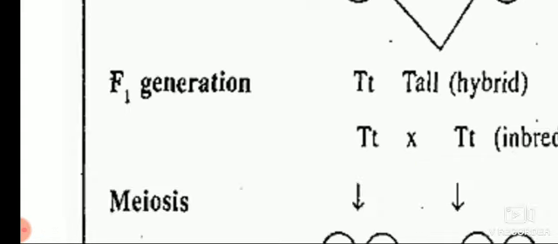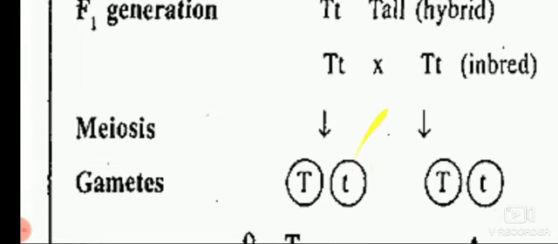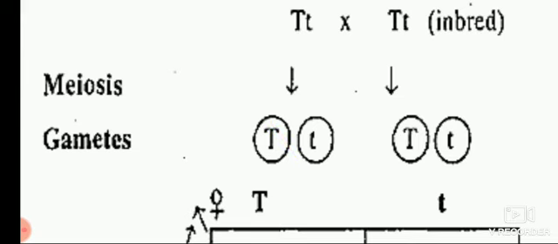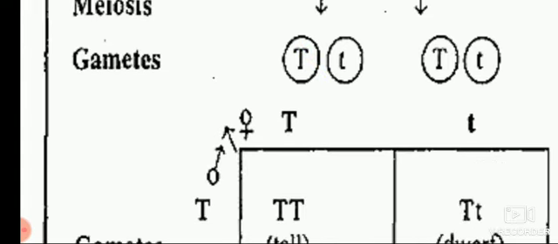Now, the same plant we have to take, and in the same plant we have to carry out the pollination. We have to transfer the pollen grains from anther to the stigma. This condition in the same plant is called selfing. Now meiosis takes place. Meiosis means a haploid set of chromosomes. Here we have separated capital T and small t, capital T and small t.